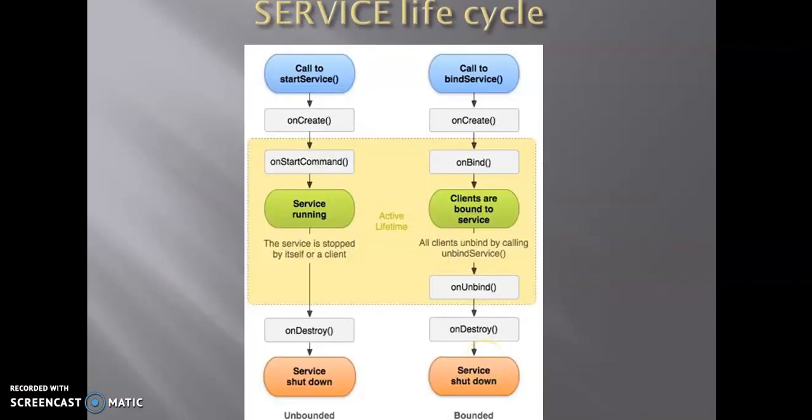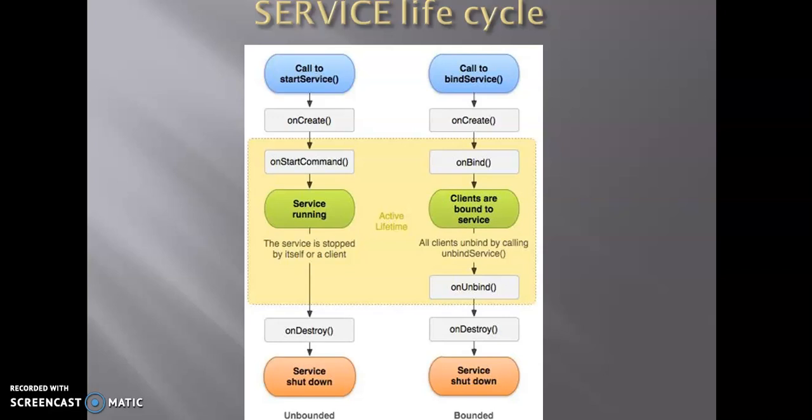Now let's move on to the life cycle of an Android service. Let us first see the started service life cycle. To call a service, we use the startService method, to create a service we use the onCreate method, and to start a service we use onStartCommand. This is the unbound or started service.